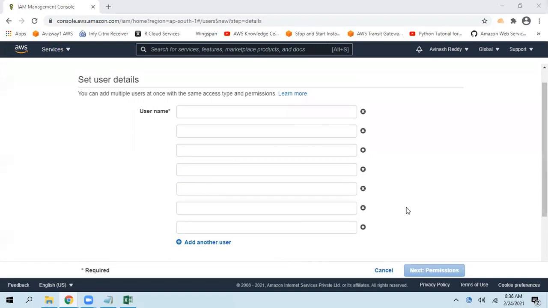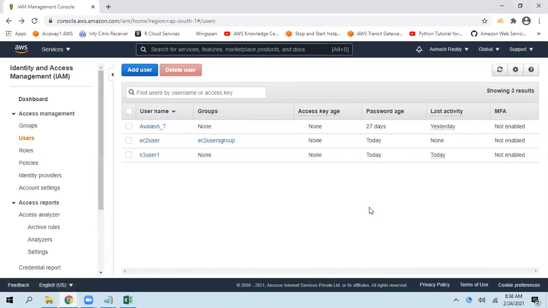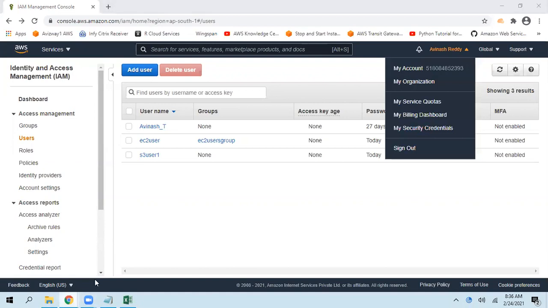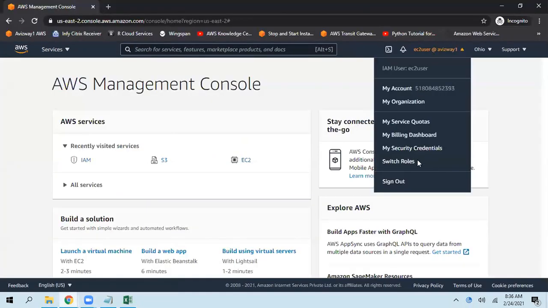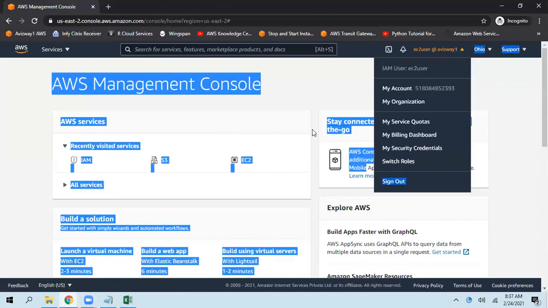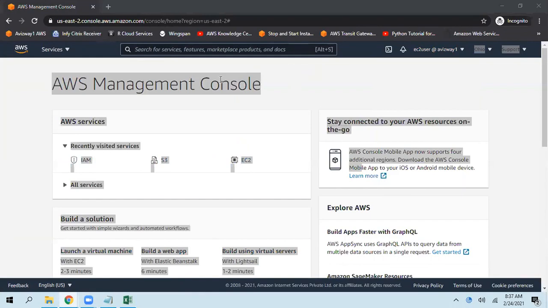Is this user specific to the account? Is this identity you are creating, can it be used on multiple accounts? By default, he is limited to one AWS account only. But if you want to provide access to multiple AWS accounts, it is possible. In that case, you need to use an option called switch role. Here you can find switch roles. By using this, the same IAM user can switch between multiple accounts also. That we will discuss whenever we discuss roles. It's part of our course.